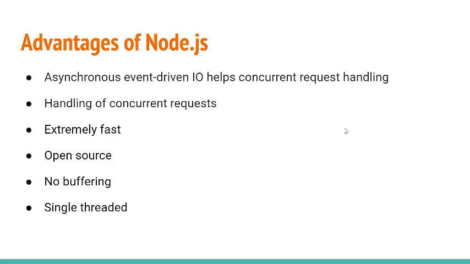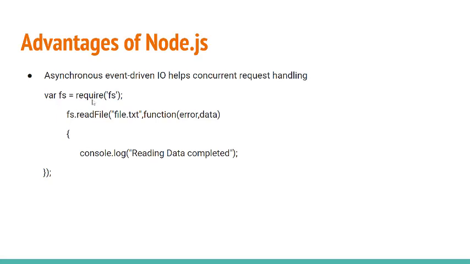Or you can say that this is probably the most significant selling point of Node.js. This feature basically means that if a request is received by Node for some input output operation, it will execute the operation in the background and continue with processing other requests. So this is quite different from other programming languages. I'm going to explain with the help of an example for asynchronous.